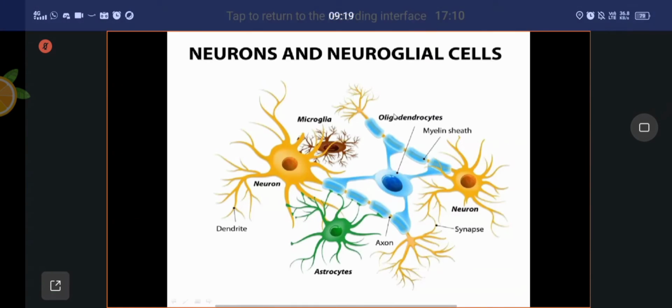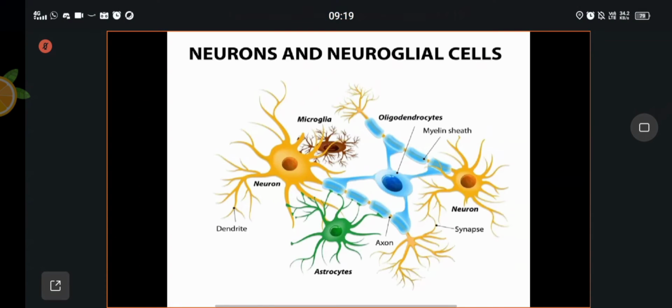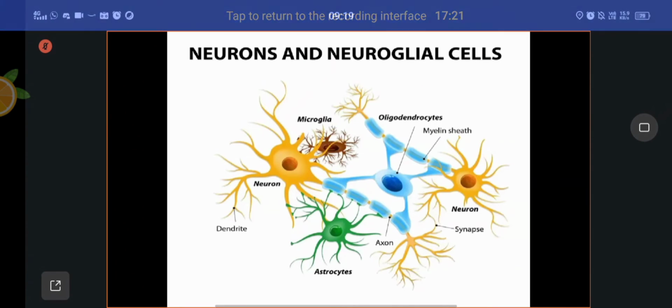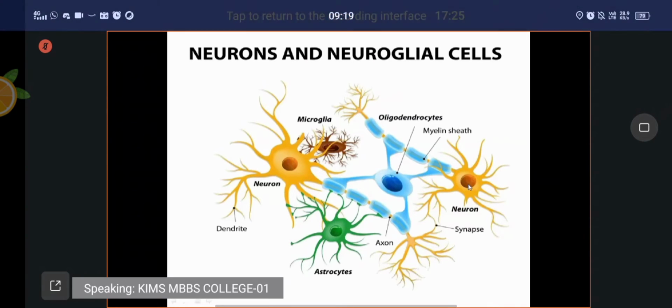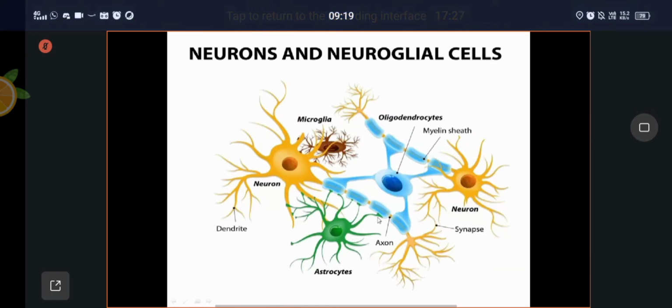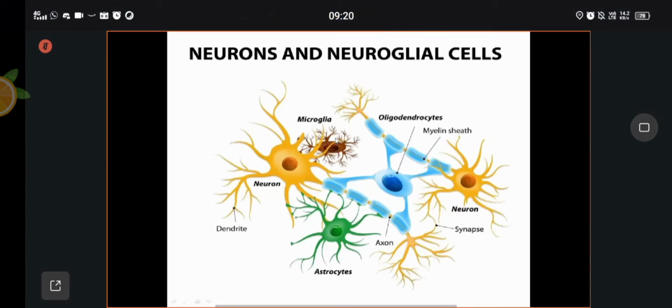These blue cells are oligodendrocytes, and these brown cells are microglia. Ependymal cells are missing in this picture, but for the time being, neurons are the functional cells, and astrocytes, oligodendrocytes, and microglia, plus ependymal cells, are neuroglial cells.